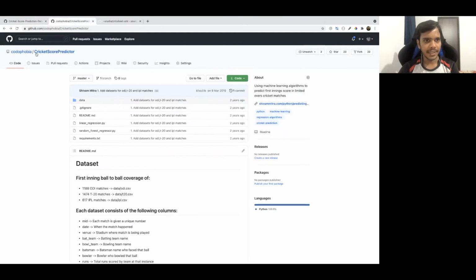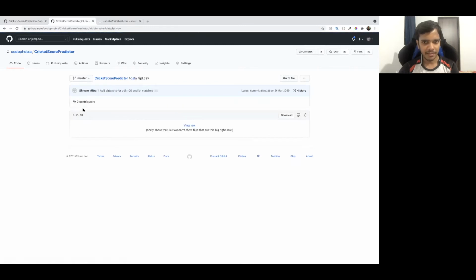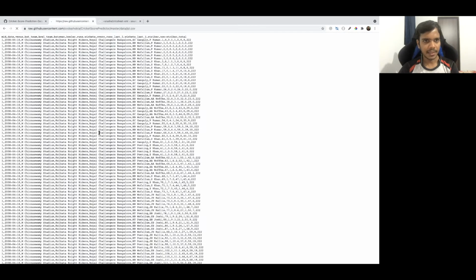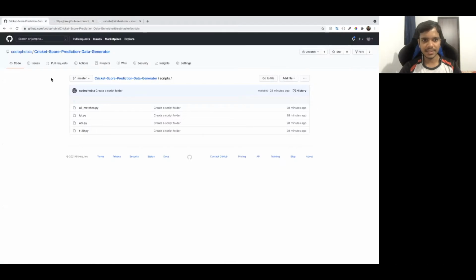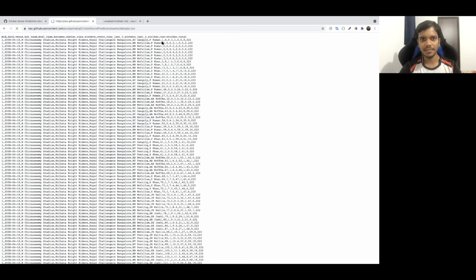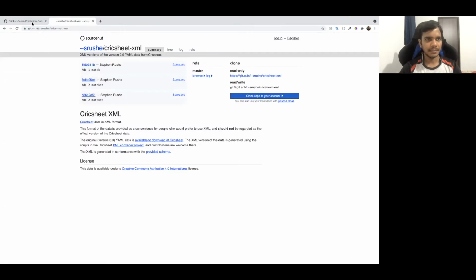The format is the same. If you go to my cricket score predictor data, I'm not sure if I will be able to open it, but maybe if I view raw here, it will take some time. But you see, this is the data in CSV format: match ID, date, venue, batting team, bowling team, batsman, bowler, all of this. Whatever data this script generates will also be in the same format. The format will not change.